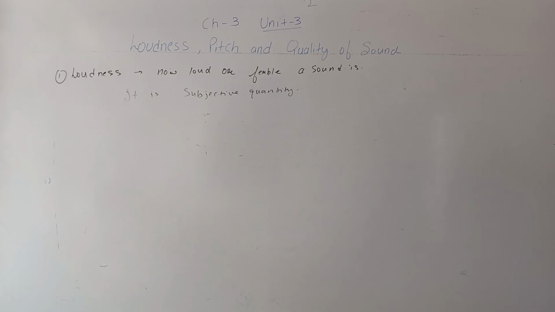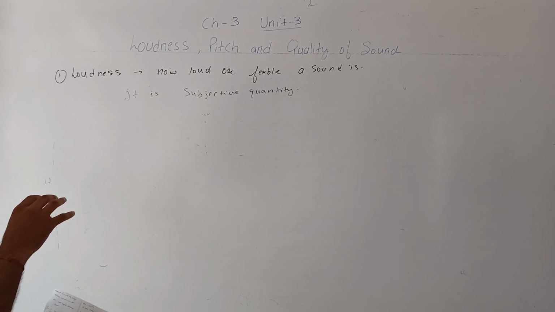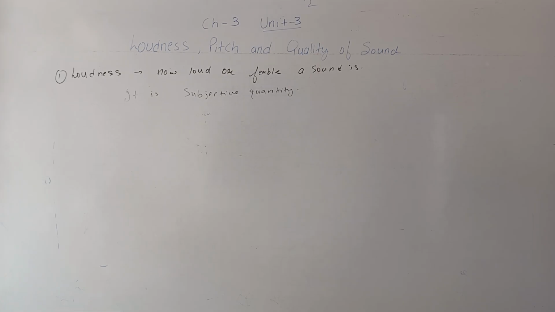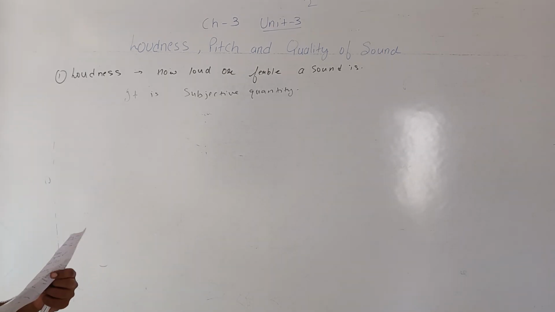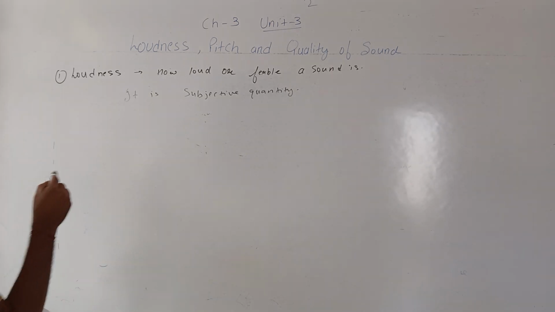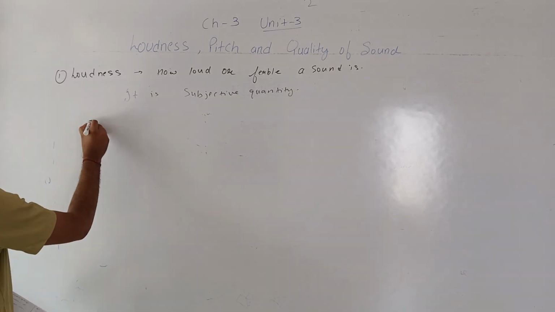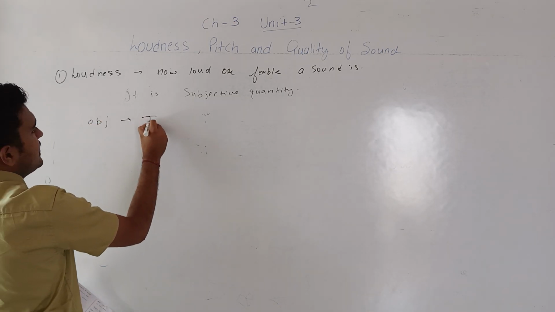Similarly, frequency is an objective quantity. If frequency is 5 hertz, it is 5 hertz for everyone. But loudness is not objective. It is subjective, because for one person it may be louder, for another it may not. So we cannot say it is a physical quantity. It is a subjective quantity, used by the persons who hear it to distinguish how loud or feeble the sound is. Now, there is an objective quantity known as intensity of sound.